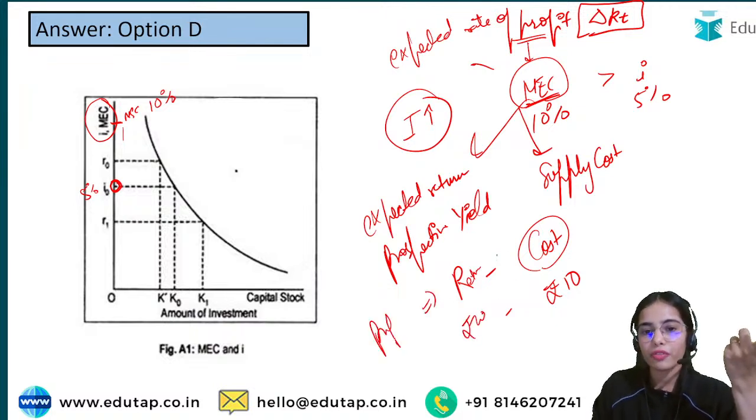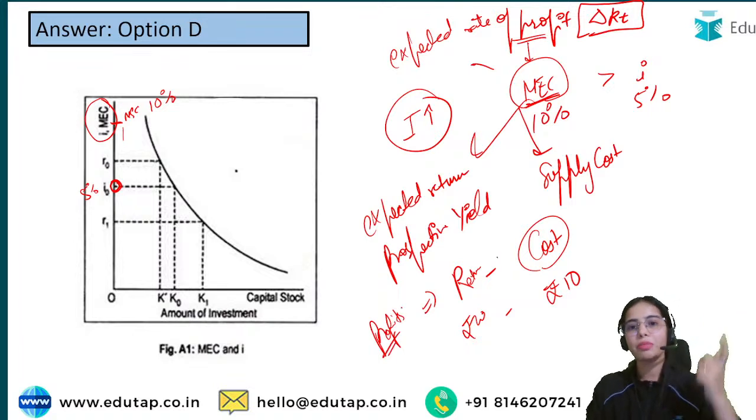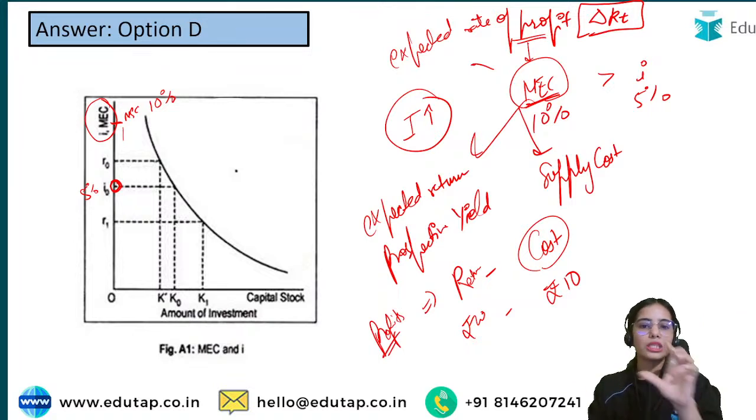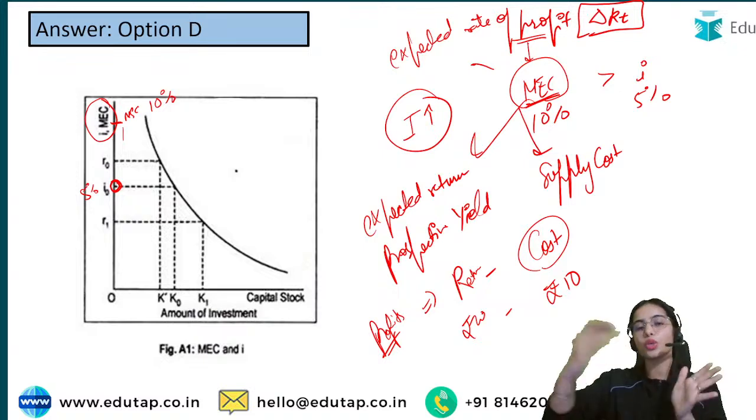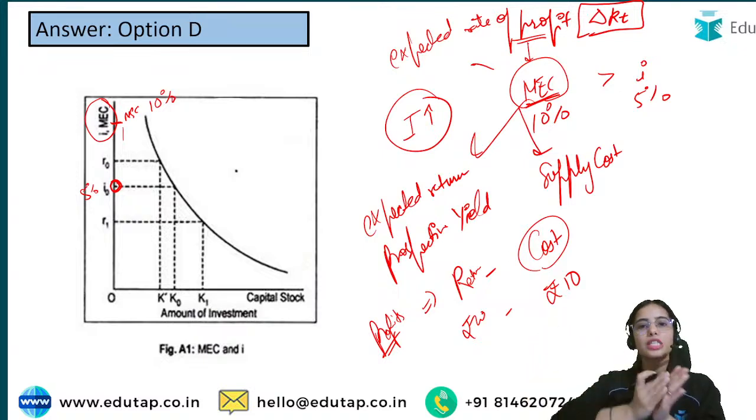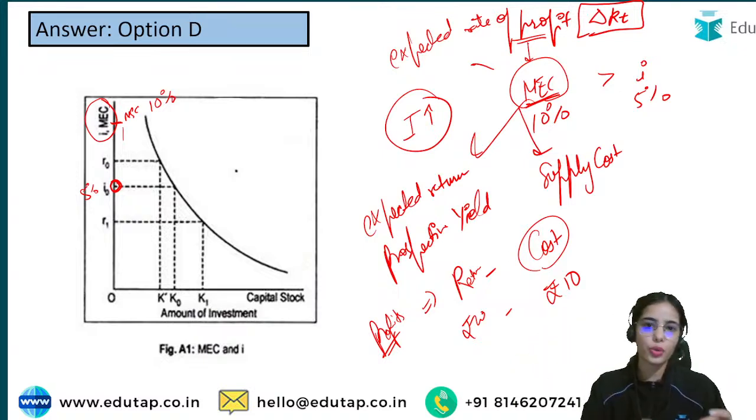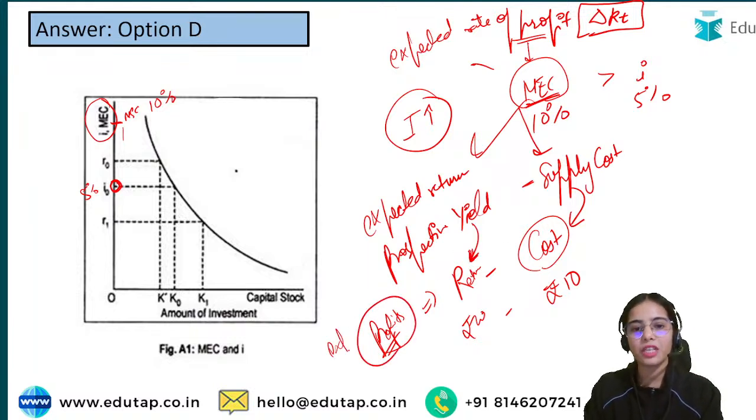That is your profit. Similarly, MEC depends upon the prospective yield, because the machine is going to work for the coming 5-10 years, minus the supply cost of the machine. This shows you the expected profits. So this is the MEC.